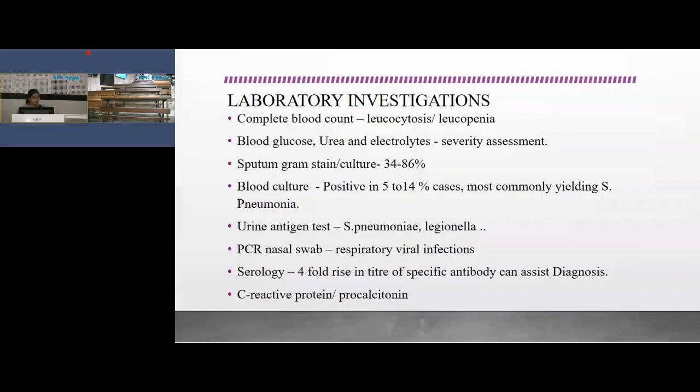And urine antigen test is for Streptococcus pneumoniae and Legionella, and PCR is for respiratory viral infections. Then serology: a 4-fold rise in titer of specific antibody can assist the diagnosis. C-reactive protein and procalcitonin are biomarkers which are not routinely advised in outpatient management; only in severe pneumonia cases.